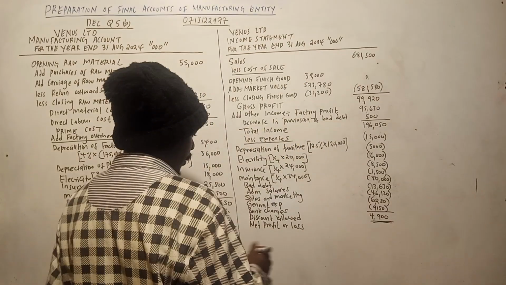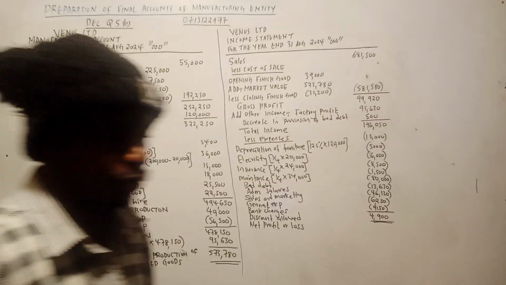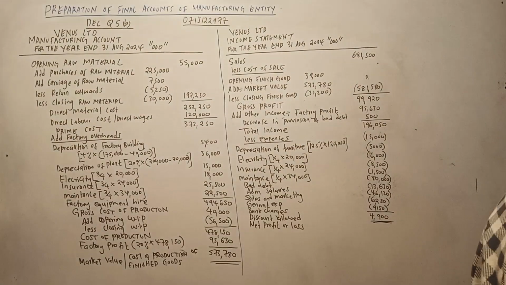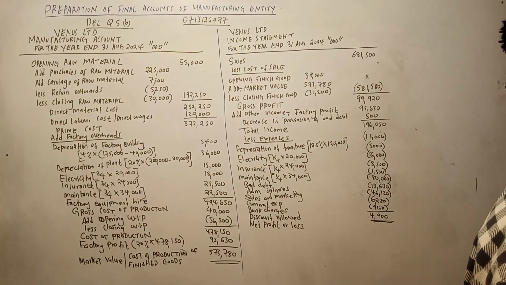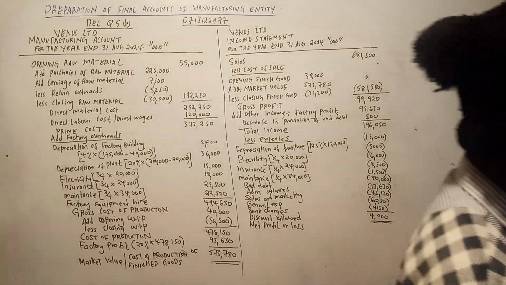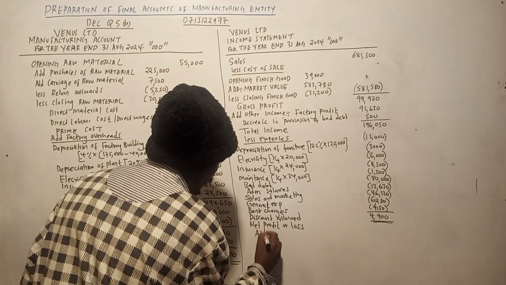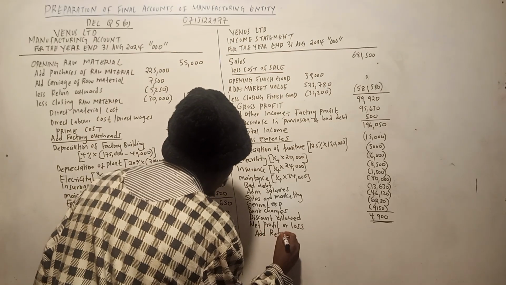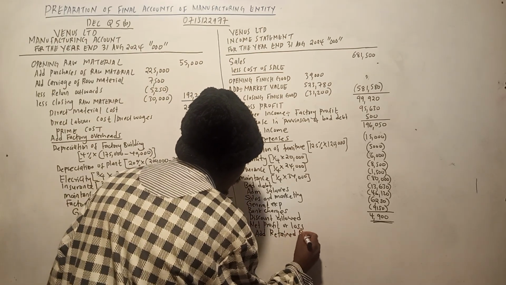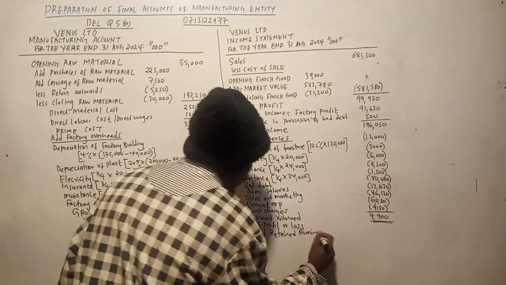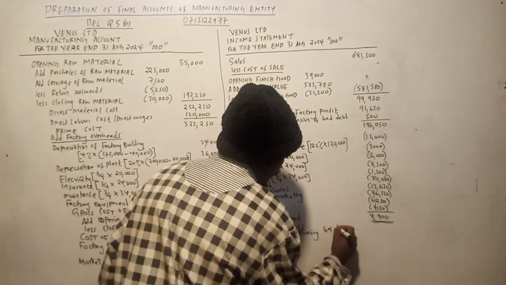Then because this question is also linked with the company account, we also need to add the retained earnings for the previous year. So we add the retained earnings, brought down. So add to be appropriation. Retained earnings balance brought down from the previous period.